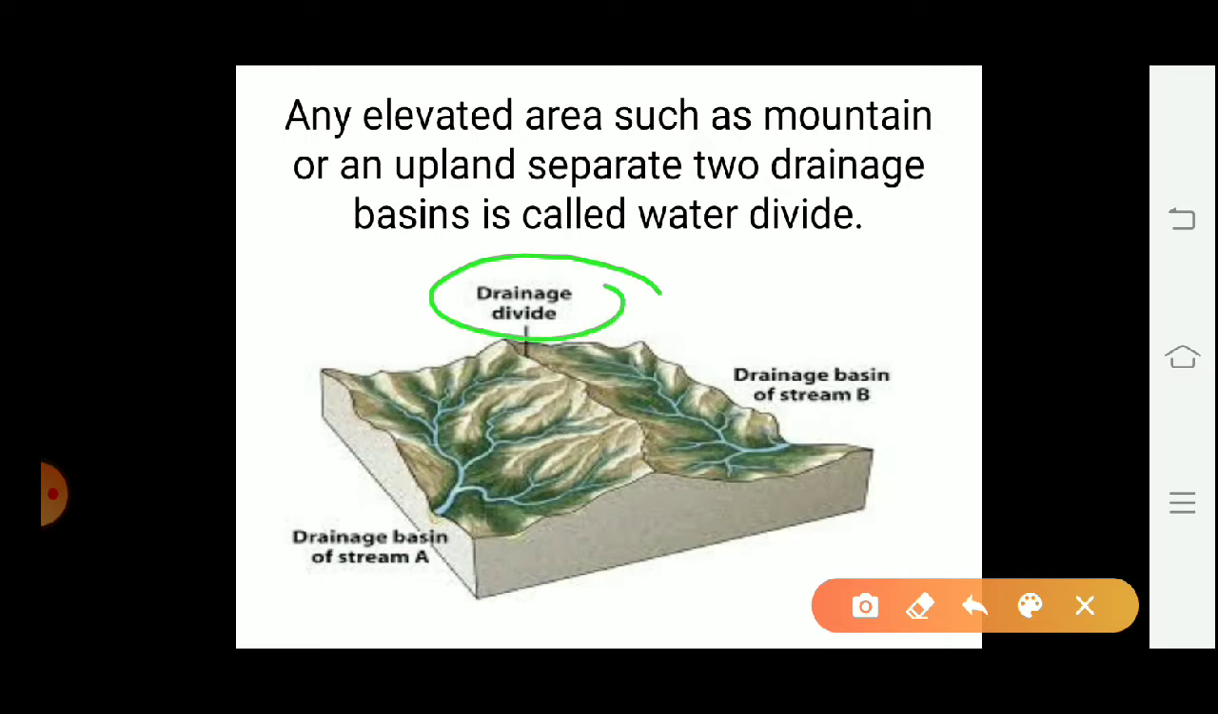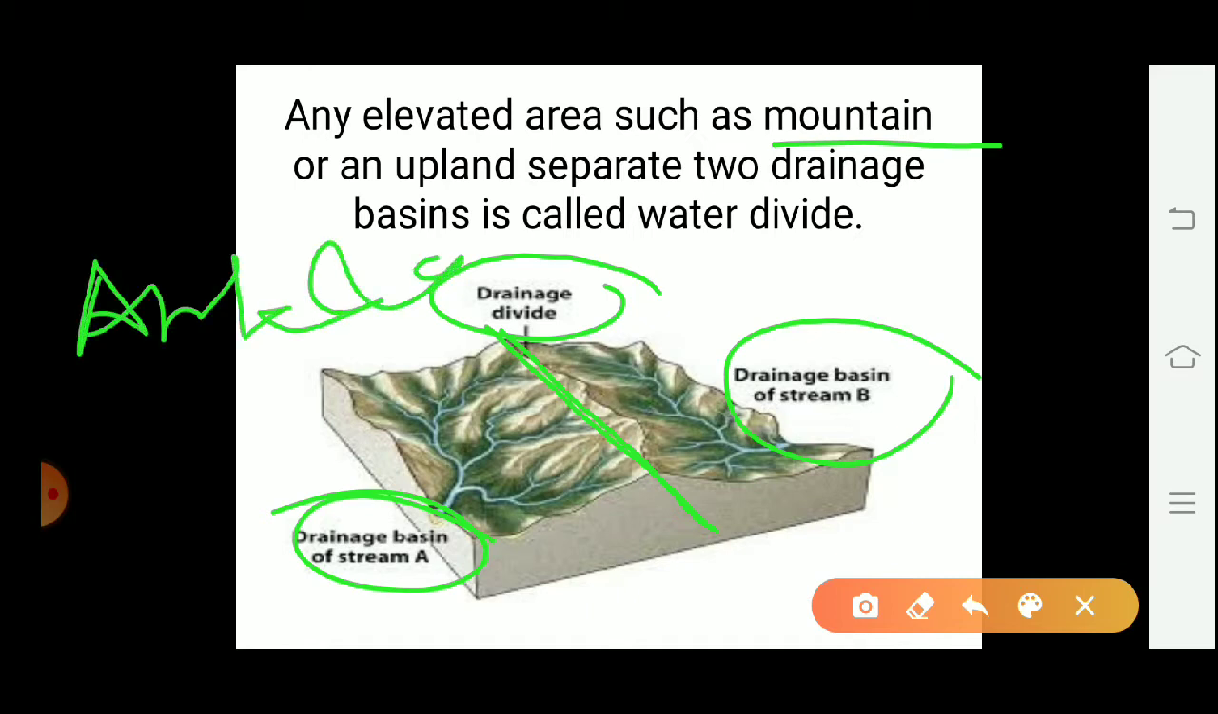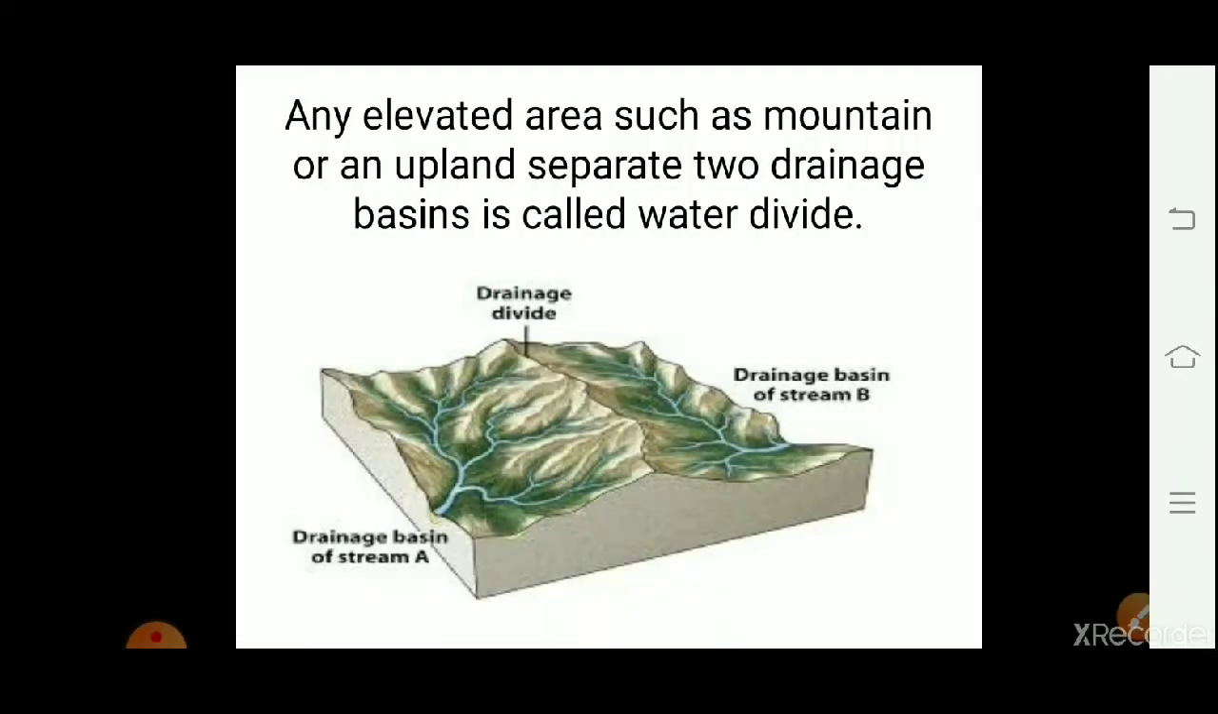Drainage divide or water divide. A drainage divide or water divide is any area, that might be in the form of a mountain, plateau or any other upland, which separates two drainage basins. That is called a water divide. As we can see in this case, this mountain is acting as a water divide for stream A and stream B. In northern India, for rivers Indus and Ganga, Ambala is acting as a water divide. So these are the basic concepts which we will use to understand all the aspects of this chapter.